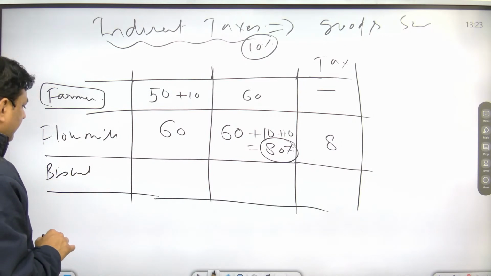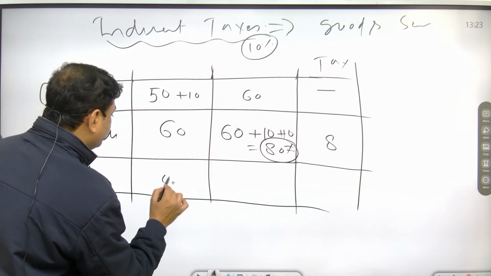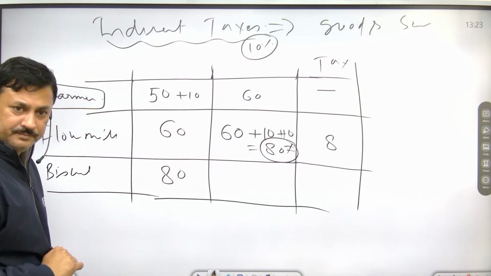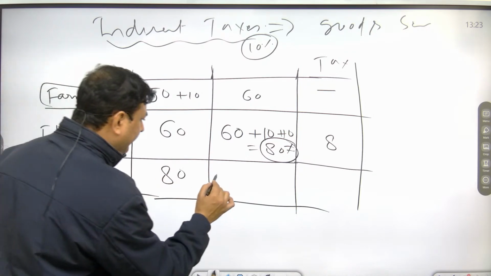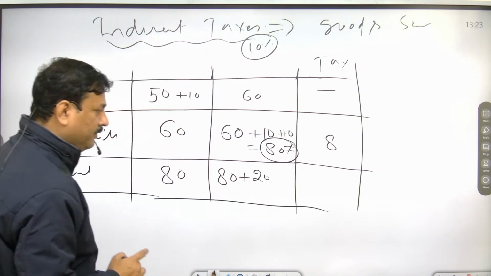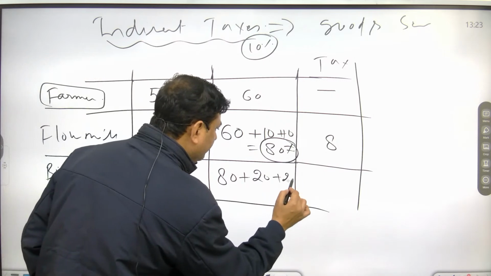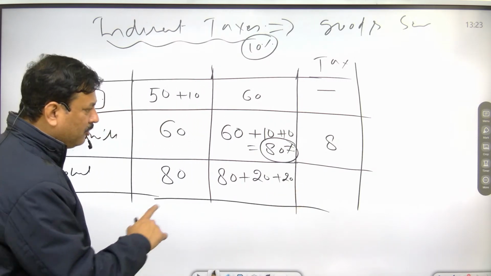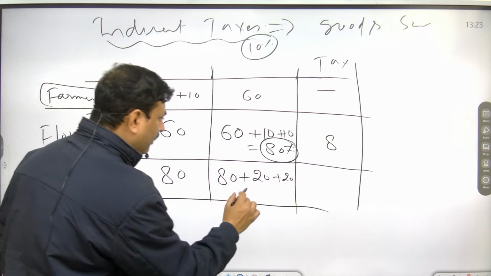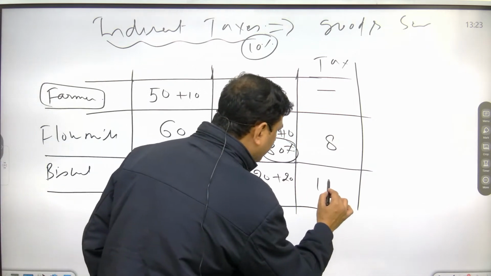Now the biscuit manufacturer has purchased it for 80 rupees, plus what he did, 20 rupees, he mixed the things, and 20 rupees profit. How much? 120 rupees. 10% tax is how much? 12 rupees.